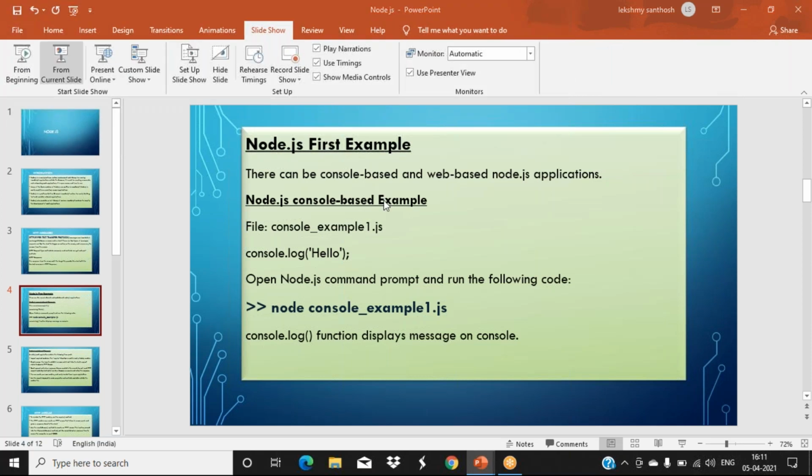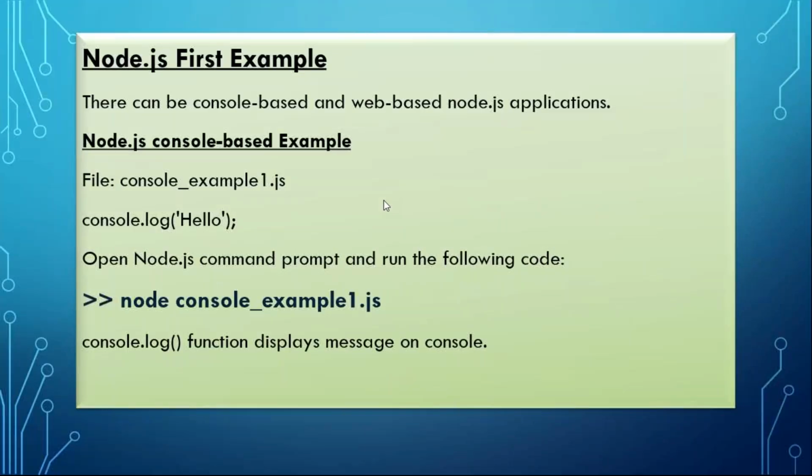So how to create your first example: two ways we can create it. Console-based applications we can create, plus web-based applications. For a console-based application, you can open a normal notepad file. There you can type the code like this, just to display messages. Console is an object, .log is a function, and this is the value we are displaying to your console window.